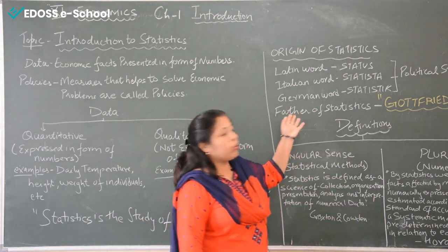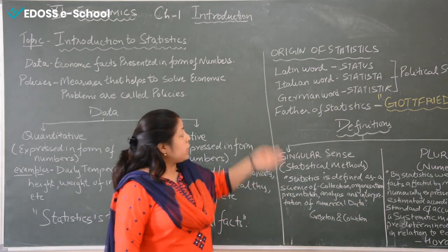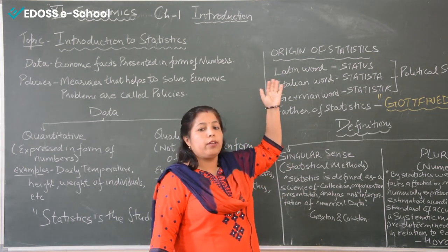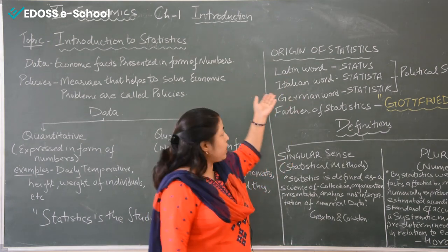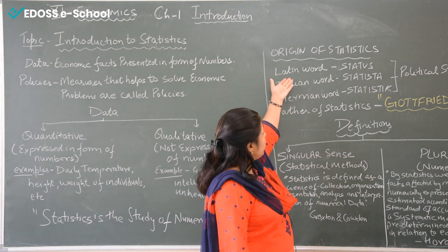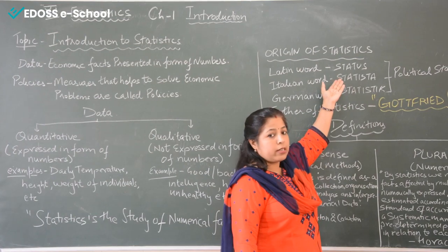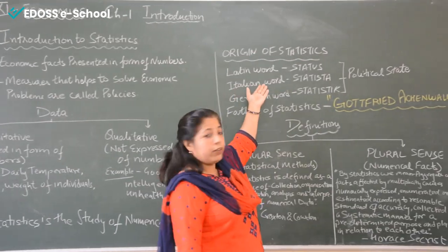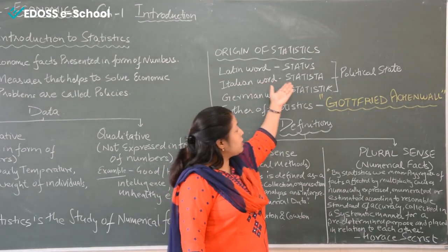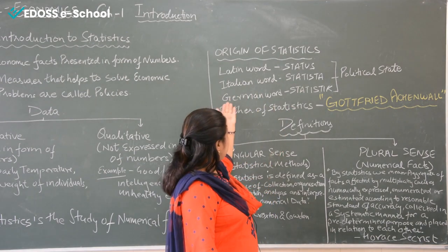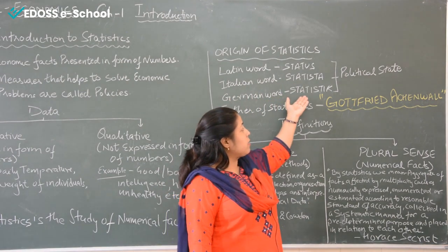Now take a look at the origin of statistics. Statistics is spoken through various words, such as in Latin, it is spoken as status. As an Italian word, it is termed as statista. In German, it is spoken as statistik.